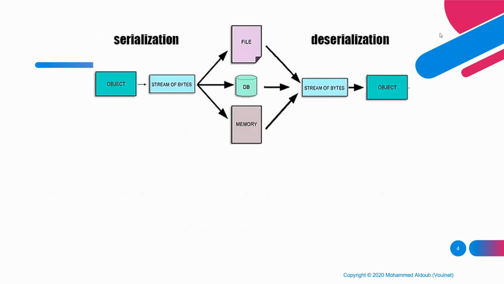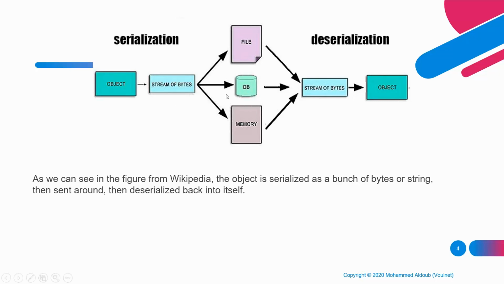So deserialization is the inverse of that. We have this simple graph here. On the left we have serialization, we have the object, and then we stream it into bytes or characters or a string, and then we store that into a database or a file, or send it through the network. And then when the recipient wants to get the original object back, they do the reverse of serialization, which is deserialization.